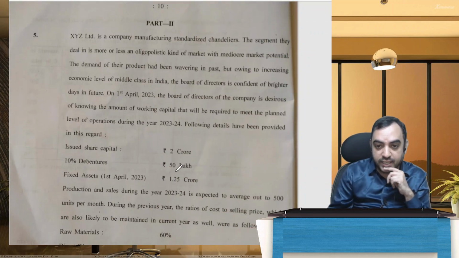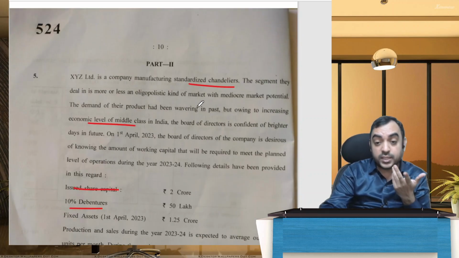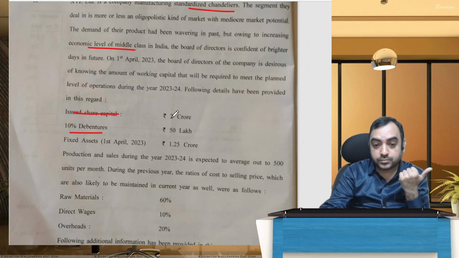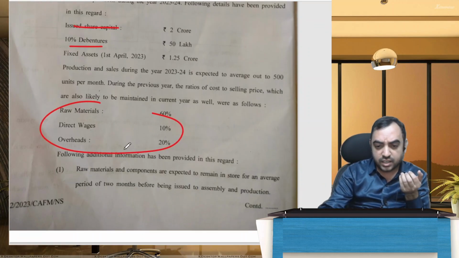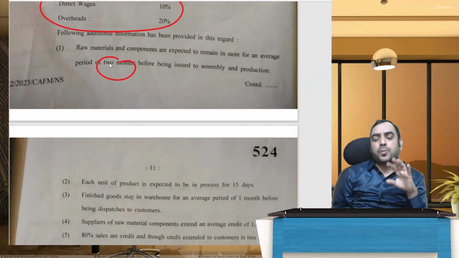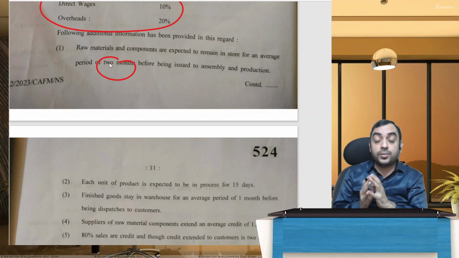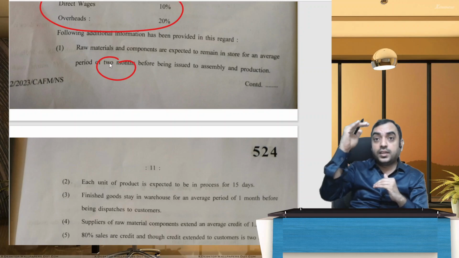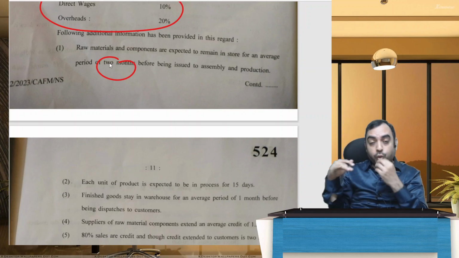Then question number 5, the balance sheet with share capital, debenture, fixed assets. Okay, this is part 2, financial management. They have given data about raw material, wages, overheads, components for an average of 2 months. So this typical problem looks like working capital. You know how to follow a working capital estimation. You start with material cost, wages cost, overheads cost, profit, total.